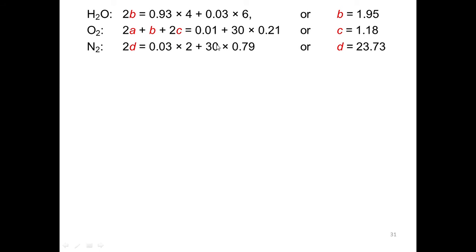So you will get the value of D equal to 23.73. Likewise the nitrogen values are calculated.